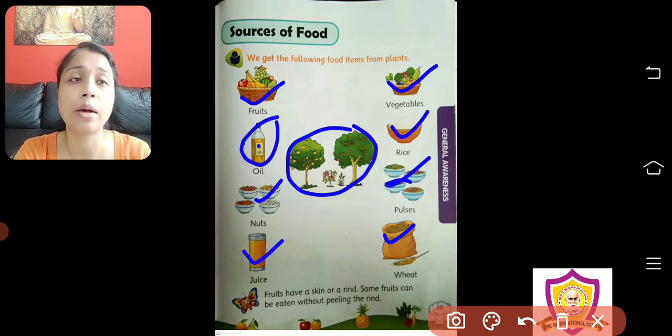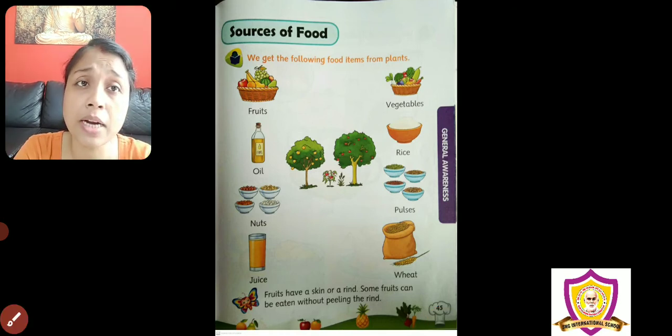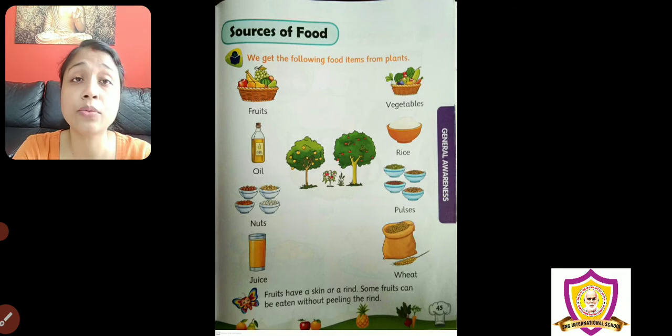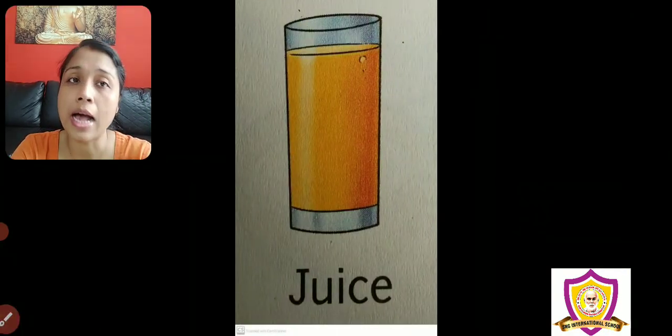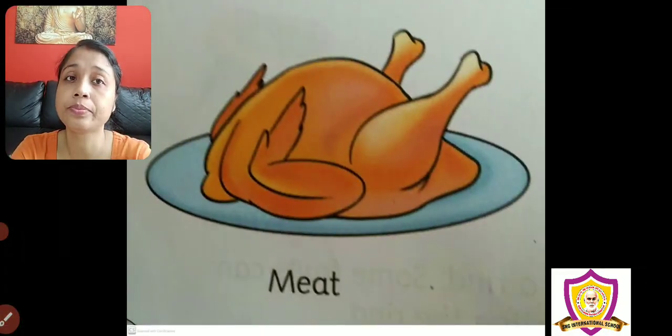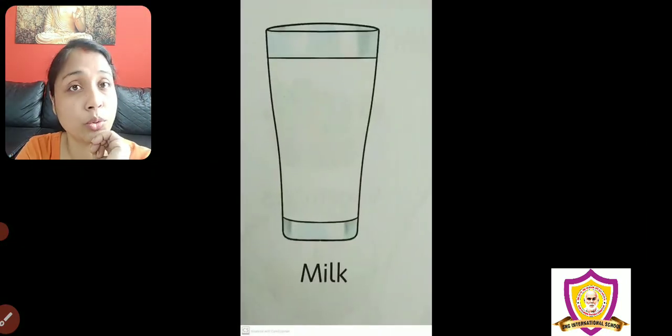But what about milk? Are we getting milk from plants? No. So from where are we getting it? That we have discussed, that milk is such a product that we are getting from animals. Which animal? Cow, buffalo and goat.